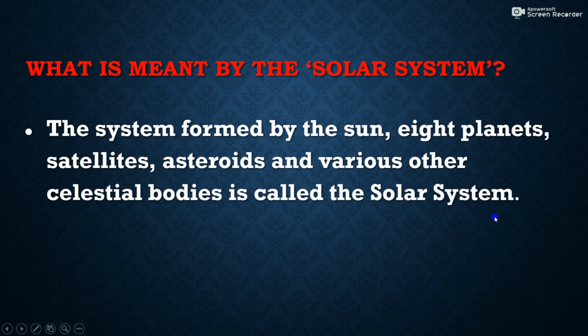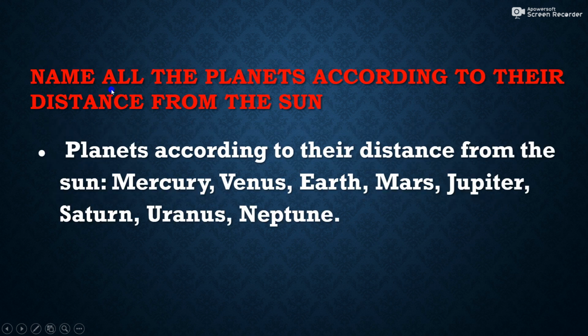Next, what is meant by the solar system? The solar system is formed by the sun, 8 planets, satellites, asteroids, and various other celestial bodies. So this is your solar family, where the sun is the head of the family. Then name all the planets according to the distance from the sun. The planets according to their distance from the sun are Mercury, Venus, Earth, Mars, Jupiter, Saturn, Uranus, and Neptune.